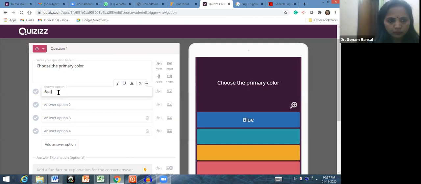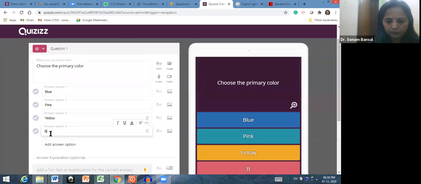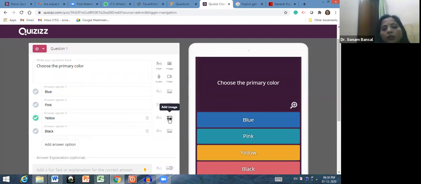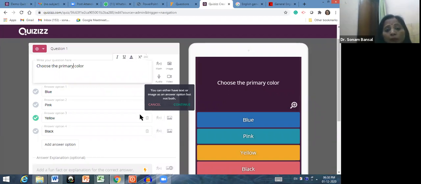Blue, pink, yellow, black. And the right option is, let's suppose, yellow. And if you want to upload an image of yellow color, then you can choose from here. Click here on continue and the image will be displayed. So you can upload the image in choices also, right?